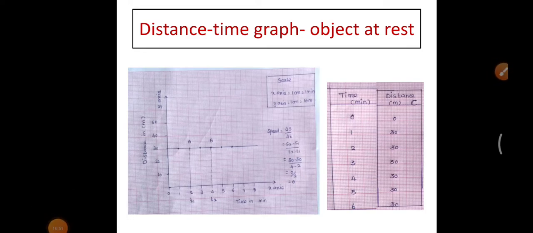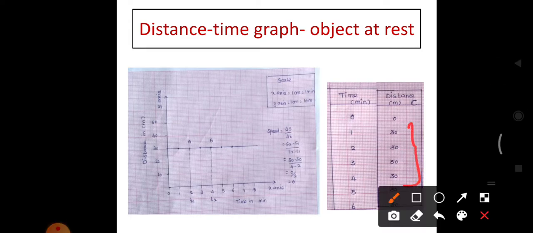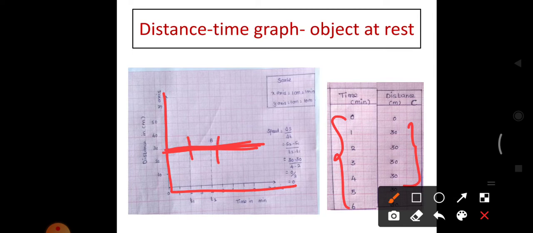The next one, distance time graph for an object at rest. If the object does not move with respect to time, we get the graph as a straight line. So this slope shows that the object is at rest. So how to calculate the speed at any 2 points? You have to choose any 2 points from the line and draw a perpendicular line to the x-axis and also the y-axis.